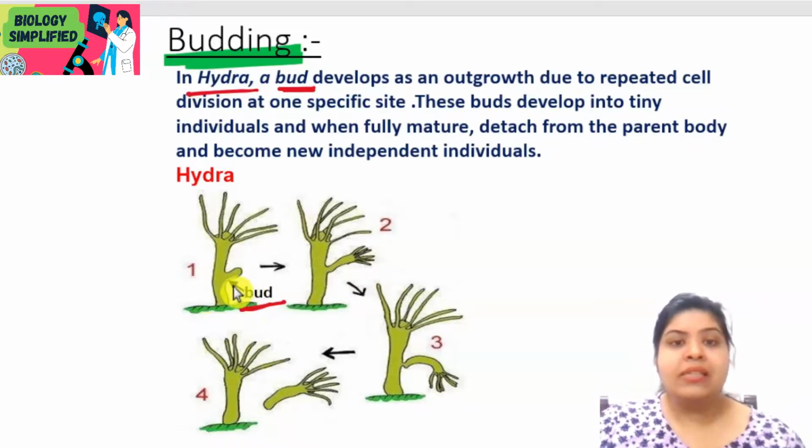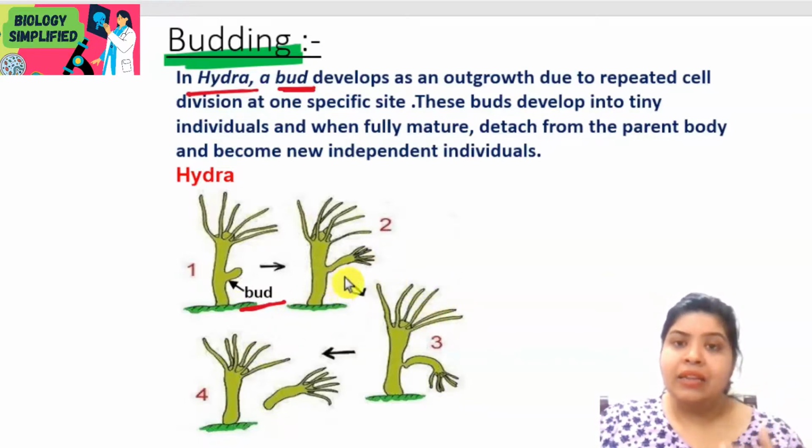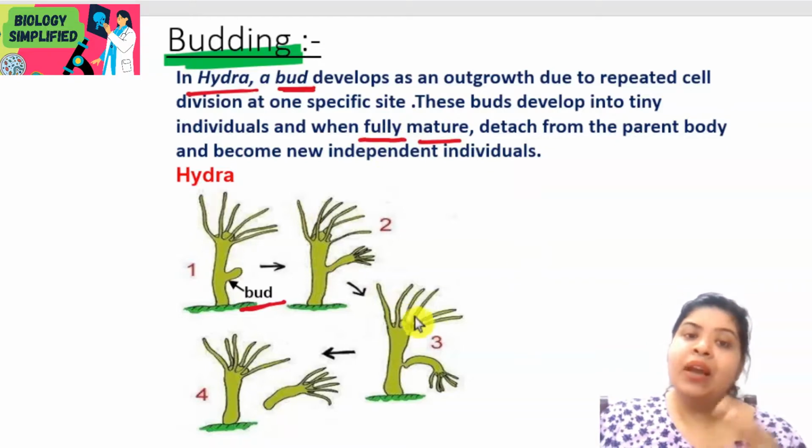Now this bud will have continuous division, and repeated cell divisions at this particular site will happen, so these buds will develop further and form tiny individuals. Once they are fully mature, they are going to be detached.